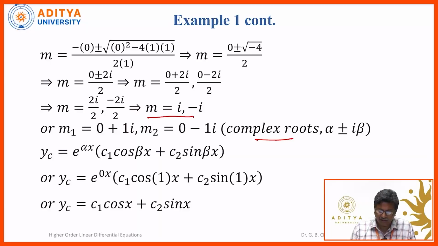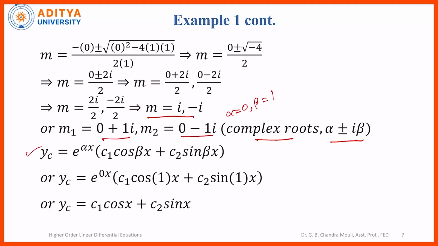So writing them in the form alpha plus or minus i beta, i can be written as 0 plus 1 into i. Minus i can be written as 0 minus 1 into i. So here, if you compare this with alpha plus i beta, alpha will be 0 here and beta will be 1 here.